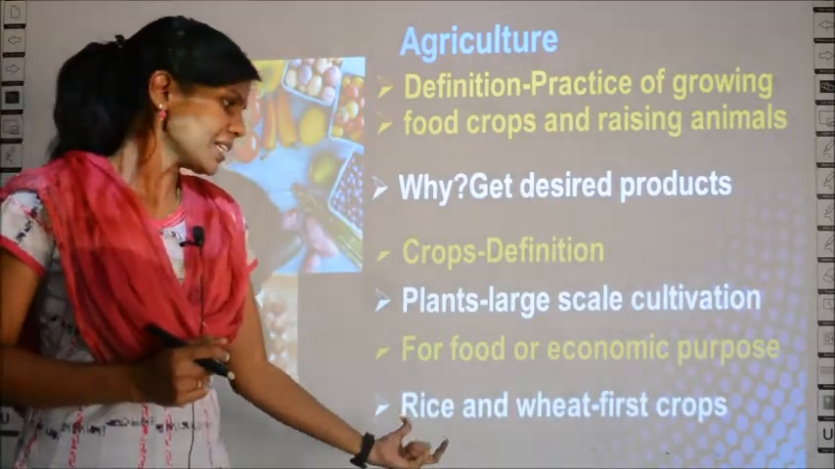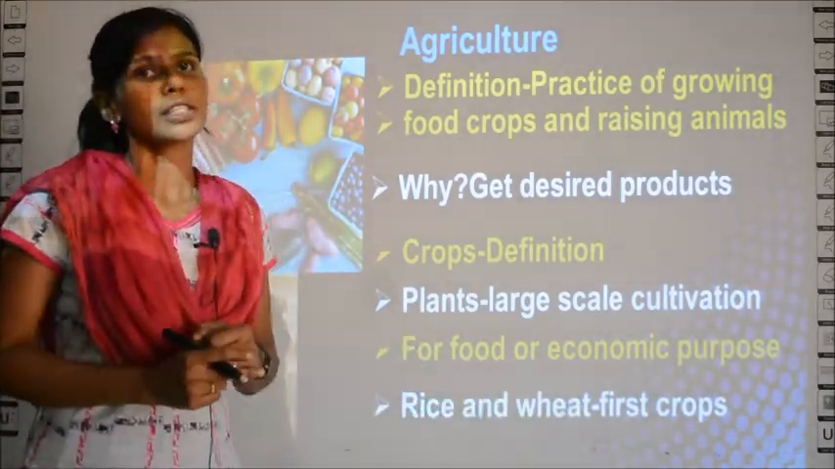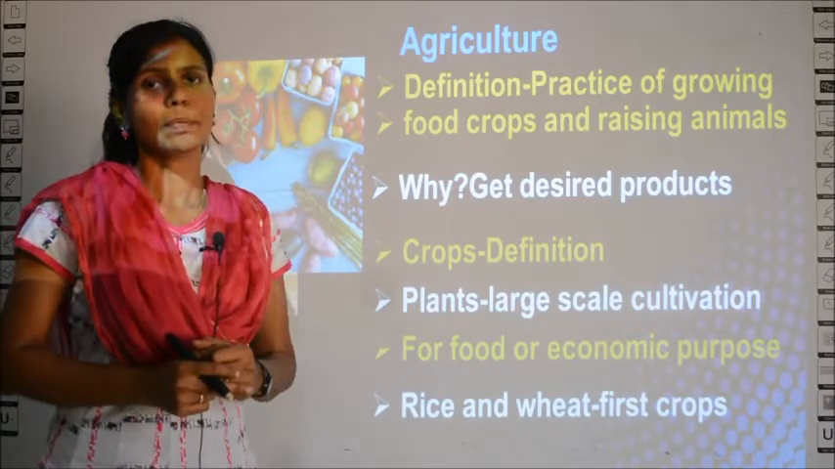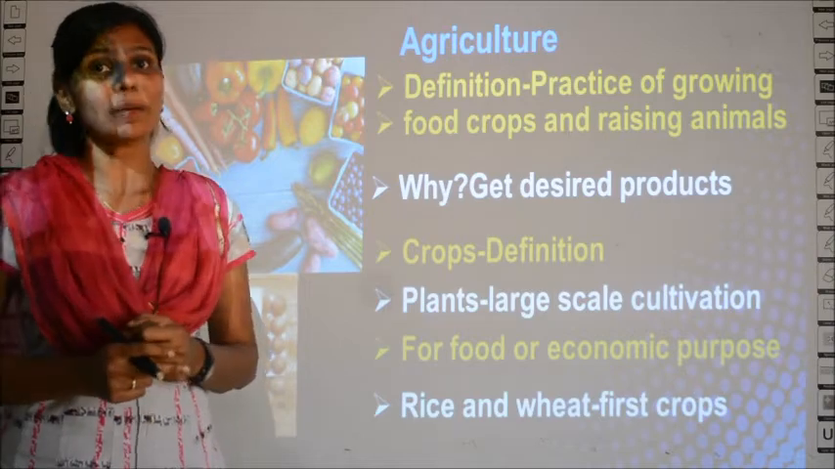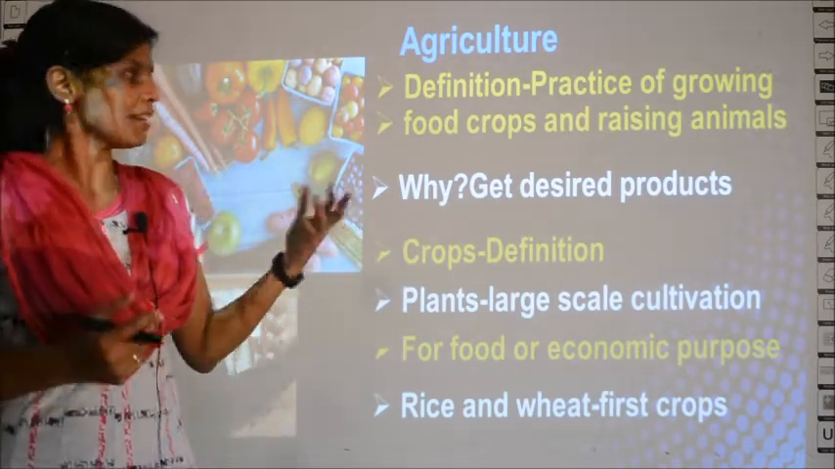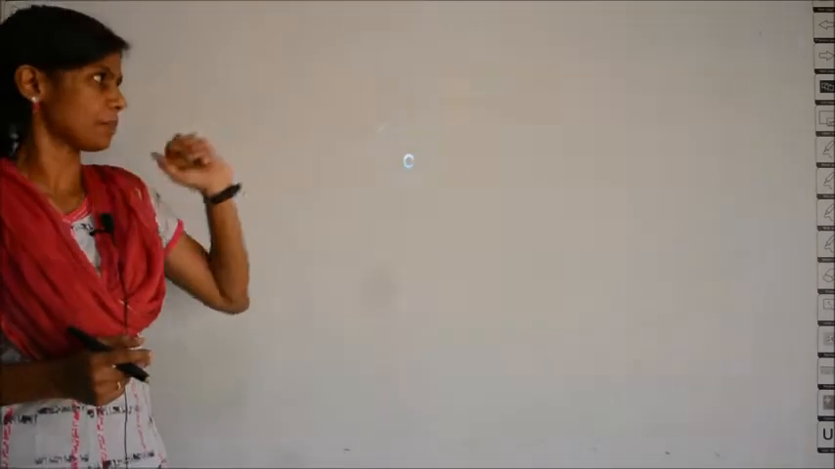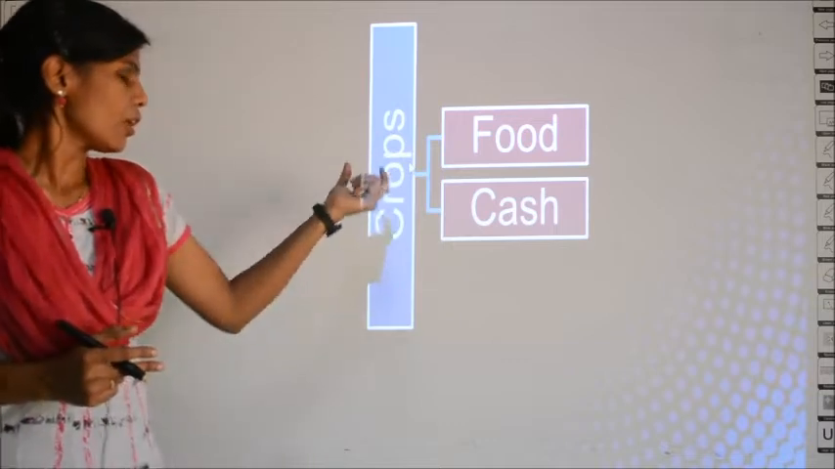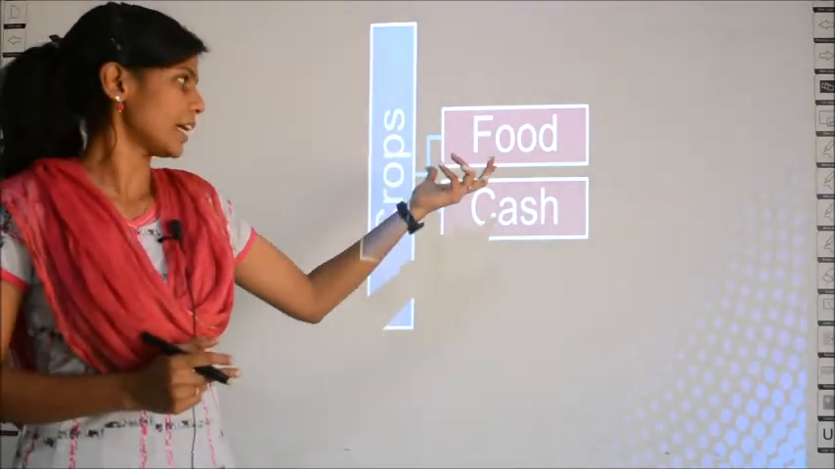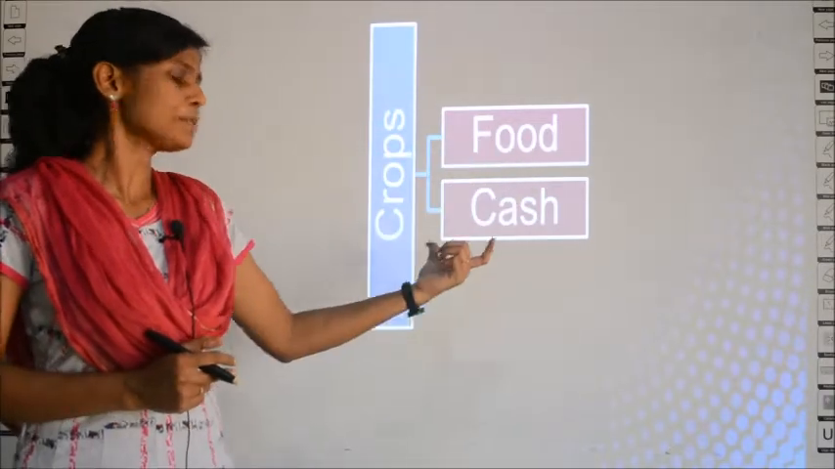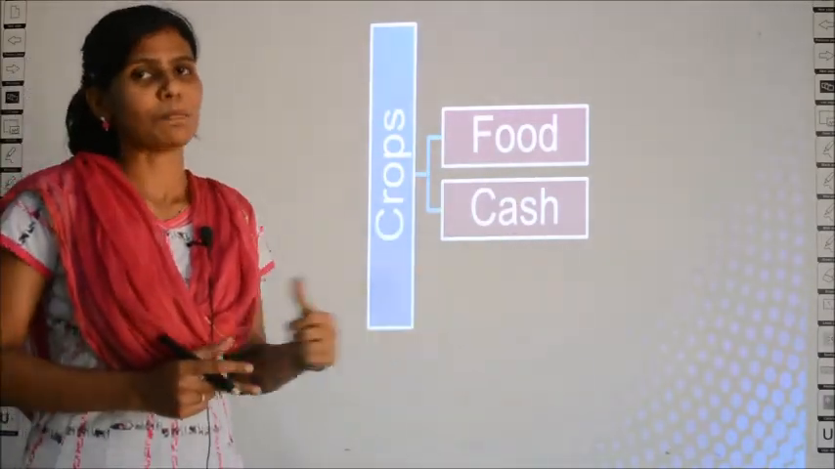And then rice and wheat were the first crops cultivated. These days there are many crops cultivated. But the first crops that were cultivated were rice and wheat. Then only they began to cultivate the other crops. Then crops are of two types. You can categorize crops into two types called food crops and cash crops.